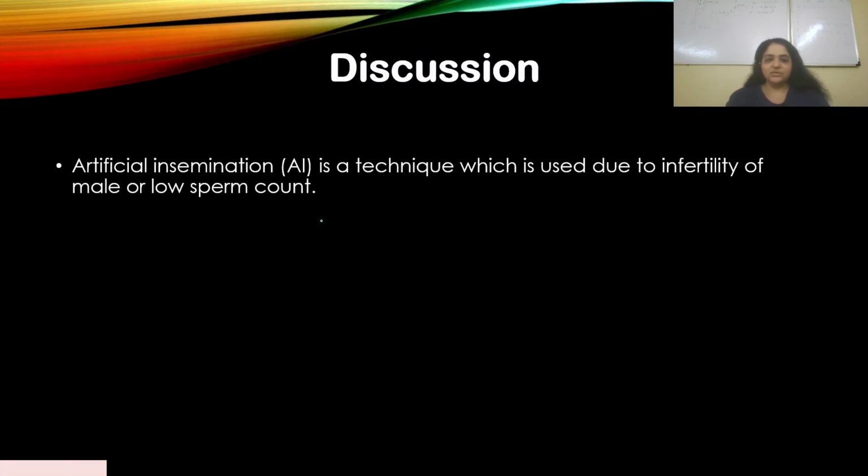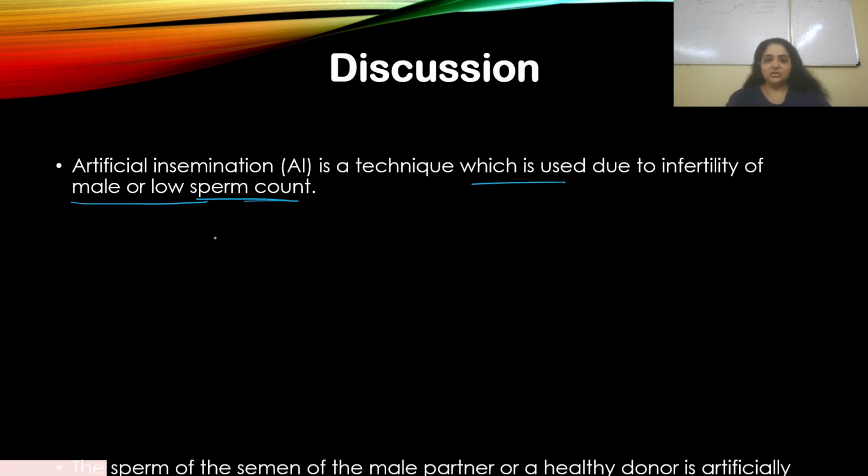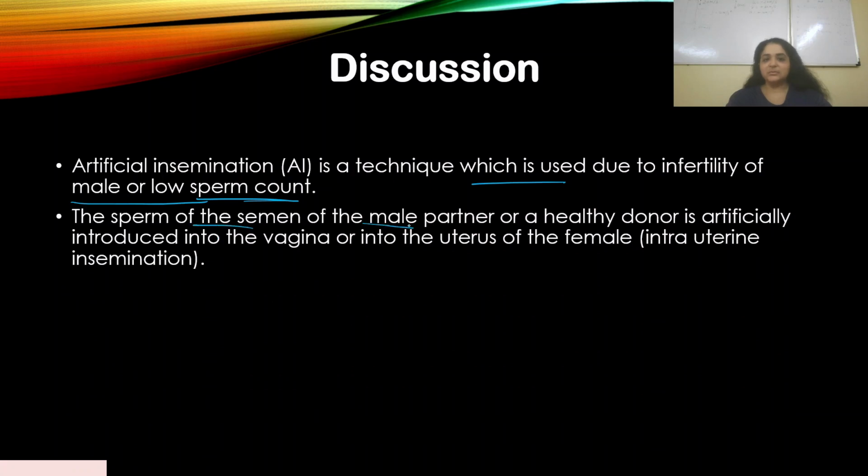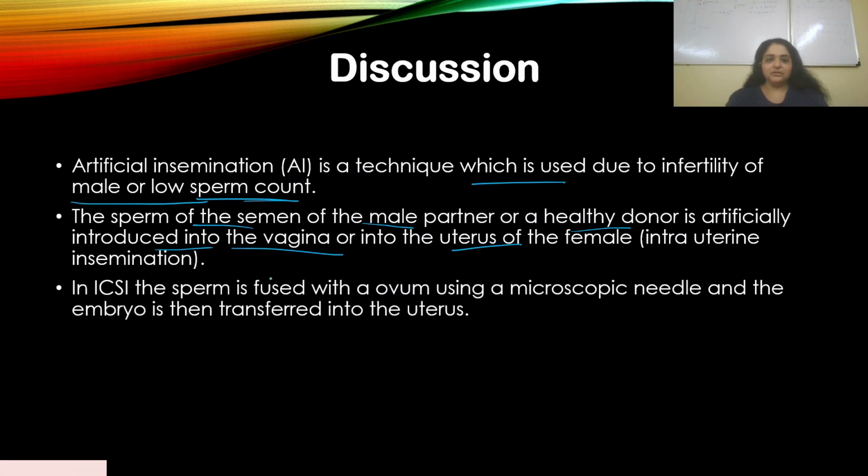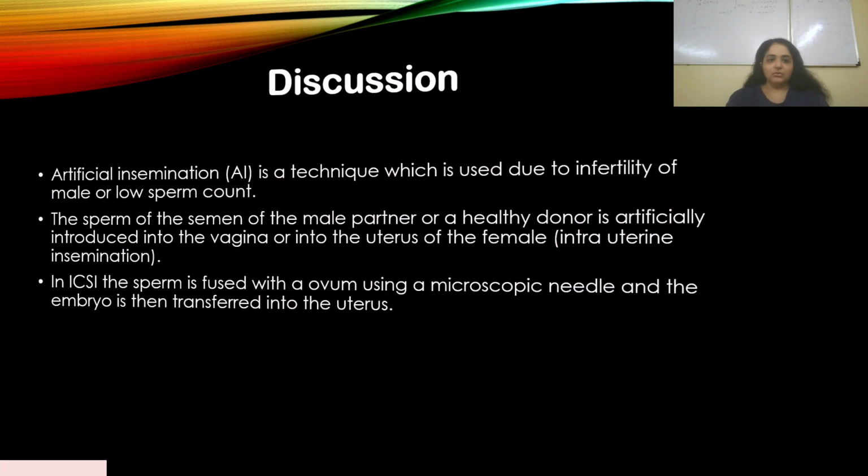Artificial insemination is a technique used due to infertility of the male or low sperm count. The sperm of the semen of the male partner or a healthy donor is artificially introduced into the vagina or into the uterus of the female. That's intrauterine insemination. In ICSI, the sperm is fused with an ovum using a microscopic needle, and the embryo is then transferred into the uterus. So these are two ways by which, if the male has a low sperm count, fertilization can be performed. All right, let's move on then.